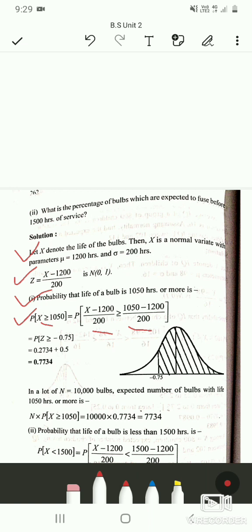Now, once you get this, we will draw a curve. We want z greater than or equal to minus 0.75, so it is the area from minus 0.75 to infinity. We know the area from 0 to infinity is 0.5, and then we will find the area from 0 to 0.75, because the area from minus 0.75 to 0 is the same as from 0 to 0.75 under the normal curve.